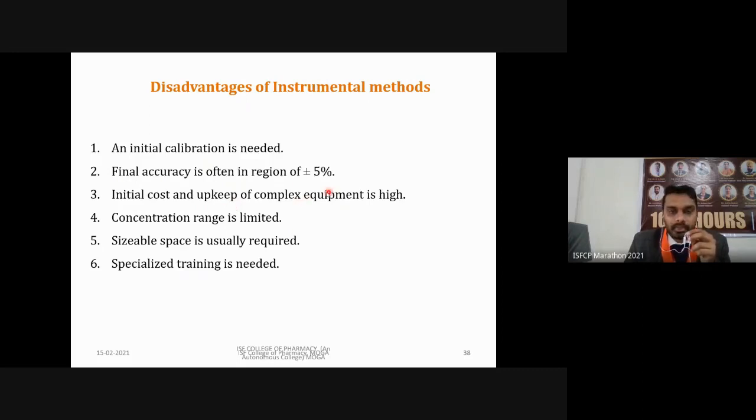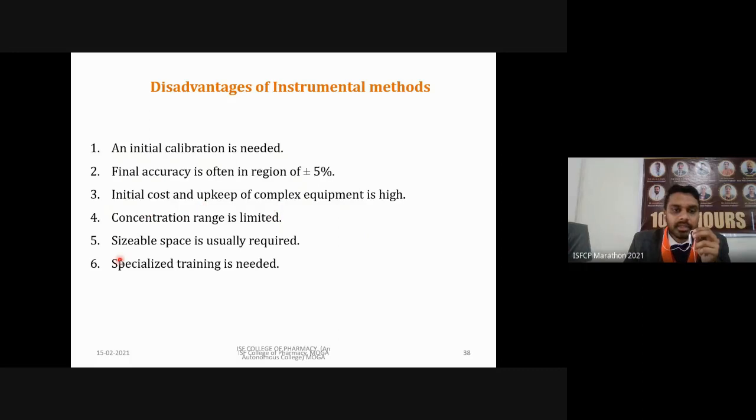So compared to volumetric and electrochemical methods, their initial cost and upkeep is costly. But if you are using it regularly, their per sample cost will be less in comparison to other methods. Then the concentration range is also limited because it is a highly sensitive method and we can determine very low concentration. In case of high concentration, the range of these instruments is very limited.